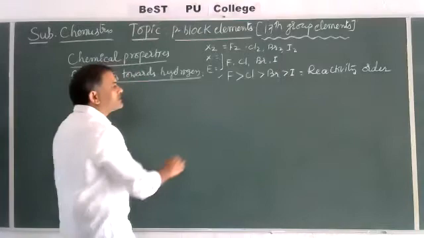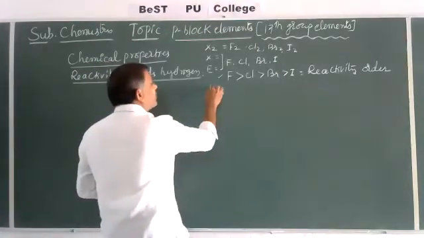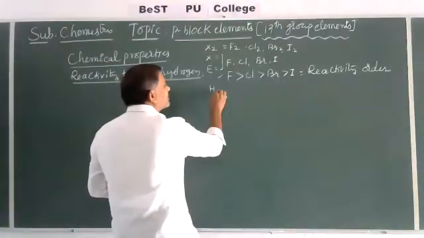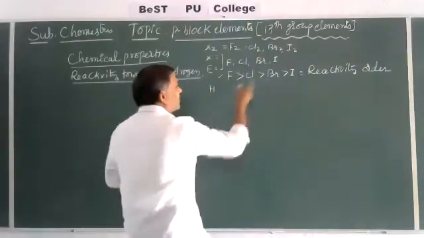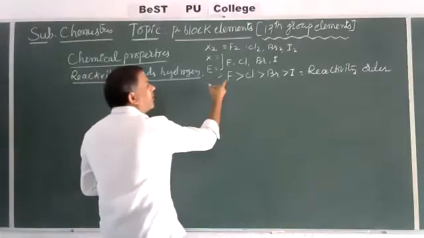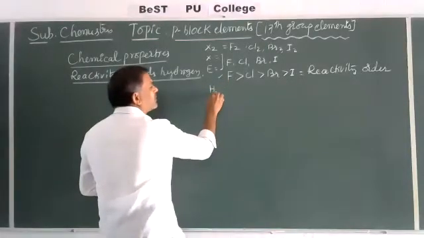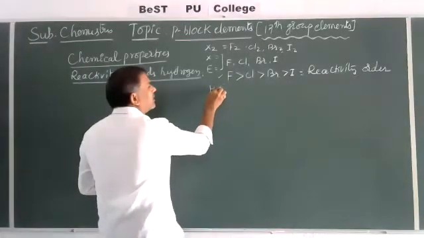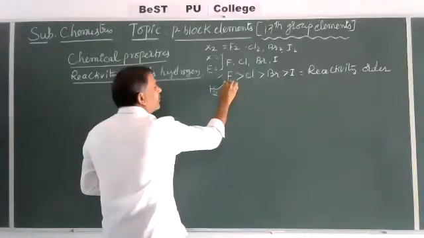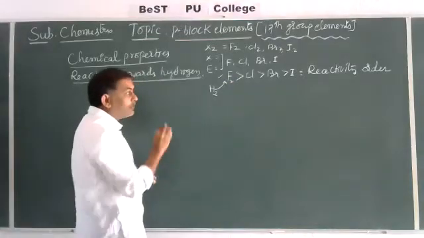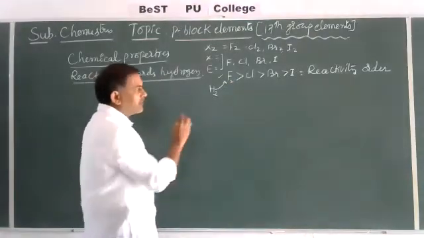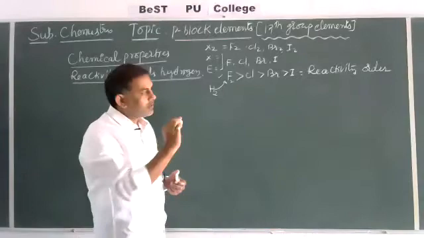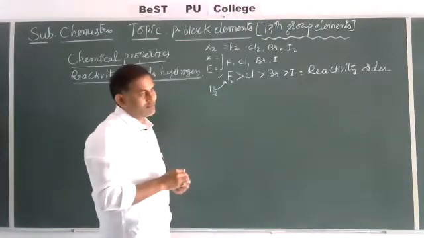On this basis, we know hydrogen is H. This hydrogen combines with fluorine or chlorine or bromine or iodine. Whenever a fluorine molecule reacts with a hydrogen molecule, its reactivity is more. Between hydrogen and fluorine, the reaction occurs without any catalyst and without any heating. Even in the dark it reacts.